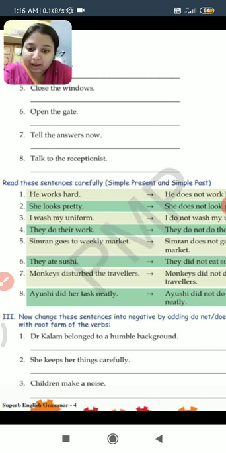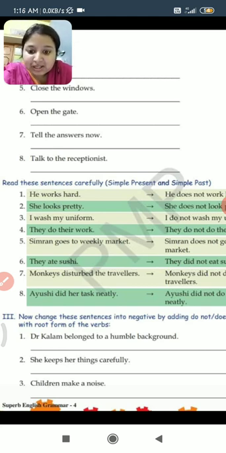Dr. Kalam is singular, and with singular we use does. So Dr. Kalam does not belong to a humble background.